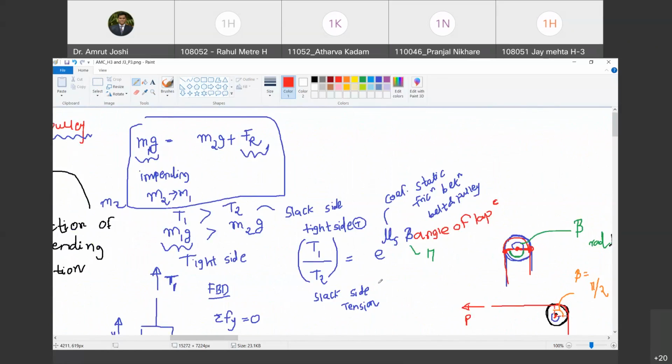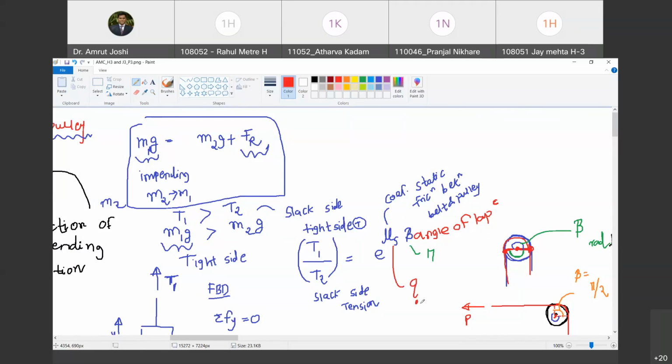But you must be equipped with the concepts we discussed earlier in order to derive this expression. Okay. So we have now developed a relationship between T1, T2, e, mu s and beta. Now we have to plan the experiment. What is the output that I seek from the experiment? I seek to calculate mu s. Do you agree with me?